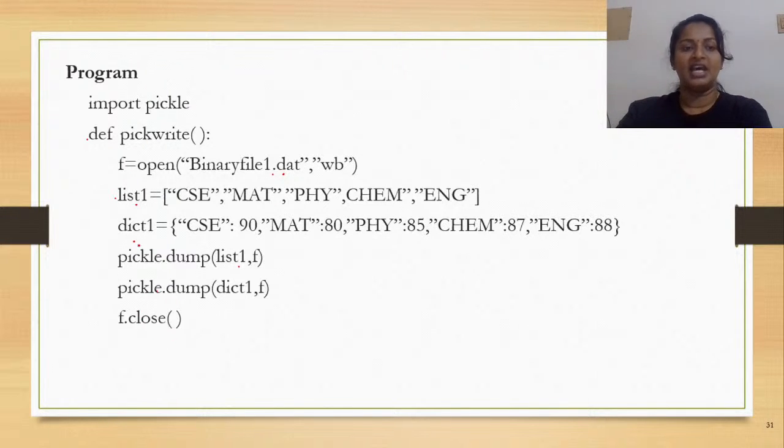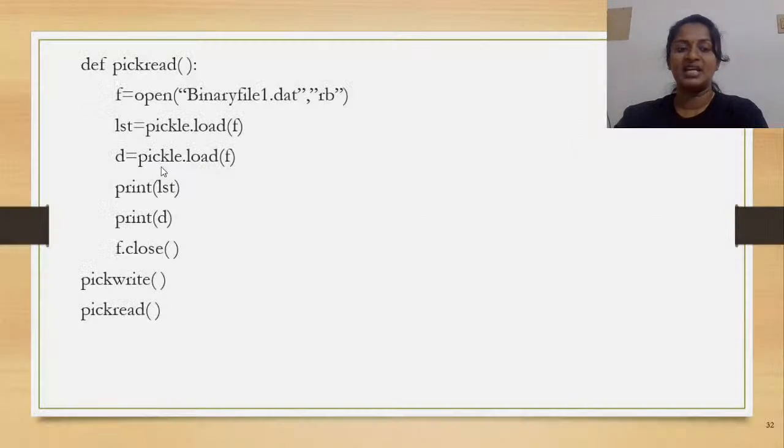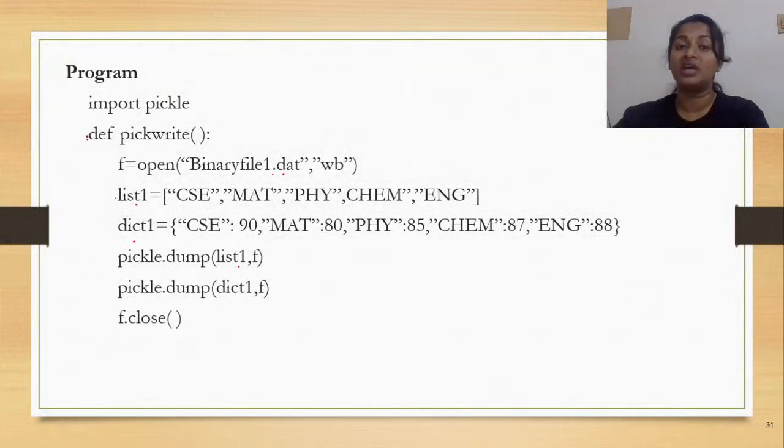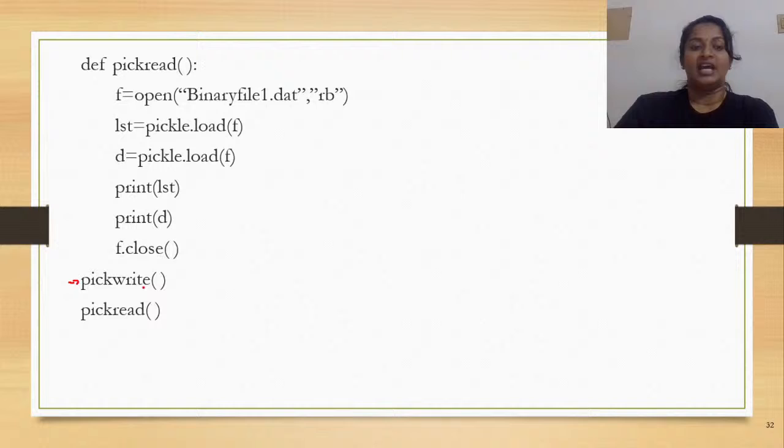Okay. Now, since pick write was invoked, what happened? The control got transferred to the point at which it was defined. Whatever was written in the function body got executed. So, what was done here? Actually, the list and the dictionary were written onto the binary file. Now the control gets returned back and it would reside here.